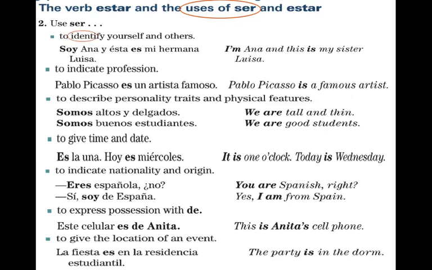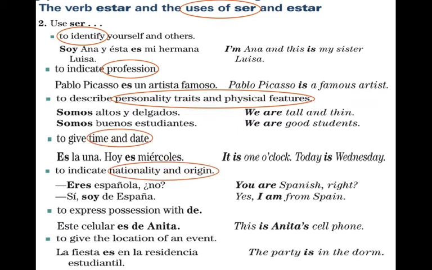So to recap, use ser to identify, to indicate profession, to describe personality traits and physical features, to give time and date, to indicate nationality and origin, to express possession with de, and the location of an event.